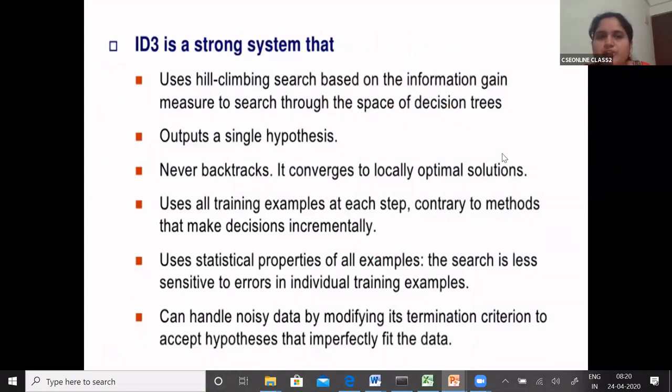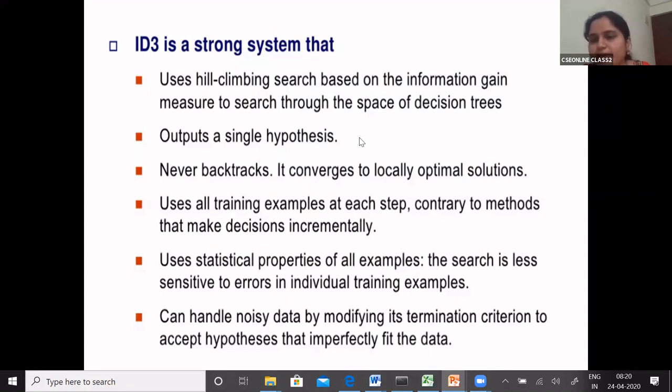what is the importance of the ID3 algorithm. It uses a hill-climbing search technique. So what do you mean by hill-climbing? Whenever a decision tree is constructed, it is constructed step by step using information gain as the measure. How many of you have heard about the term hypothesis? Hypothesis is an assumption that you make before solving a problem. So your ID3 will output a single hypothesis. This hypothesis is whether the decision is true or false.